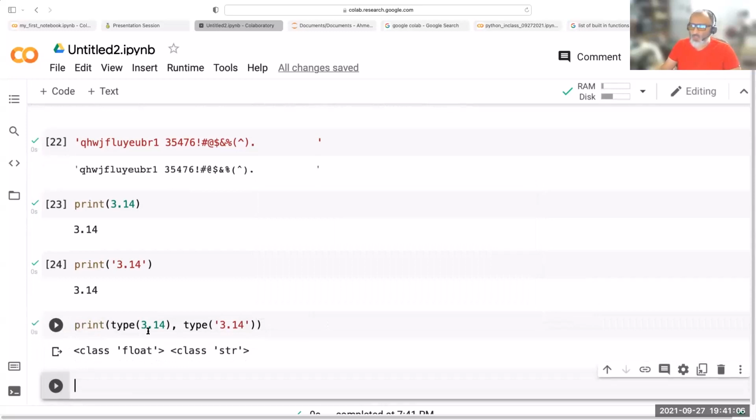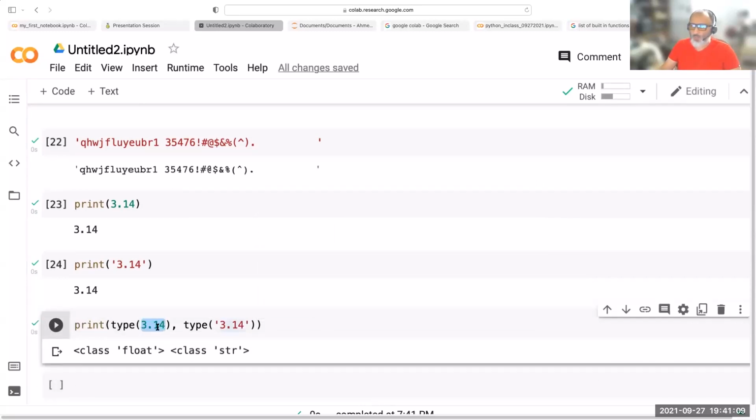It's giving me that this one is a float because of the decimal floating point here, and this one is a string because of the quotes.